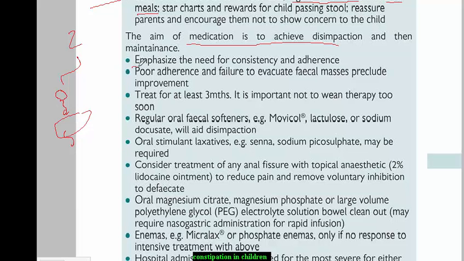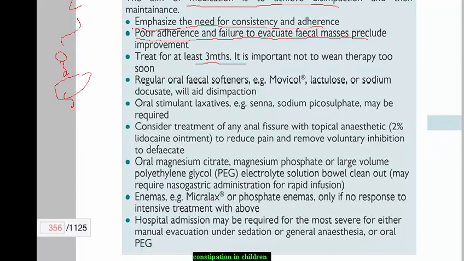You have to emphasize the need for consistency and adherence to treatment for at least 3 months. Very important. You can't treat constipation just for 1 or 2 weeks. You have to treat for 3 months. The patient must be consistent and adhere to the medication, because poor adherence and failure to evacuate fecal masses will cause serious problems in some cases.